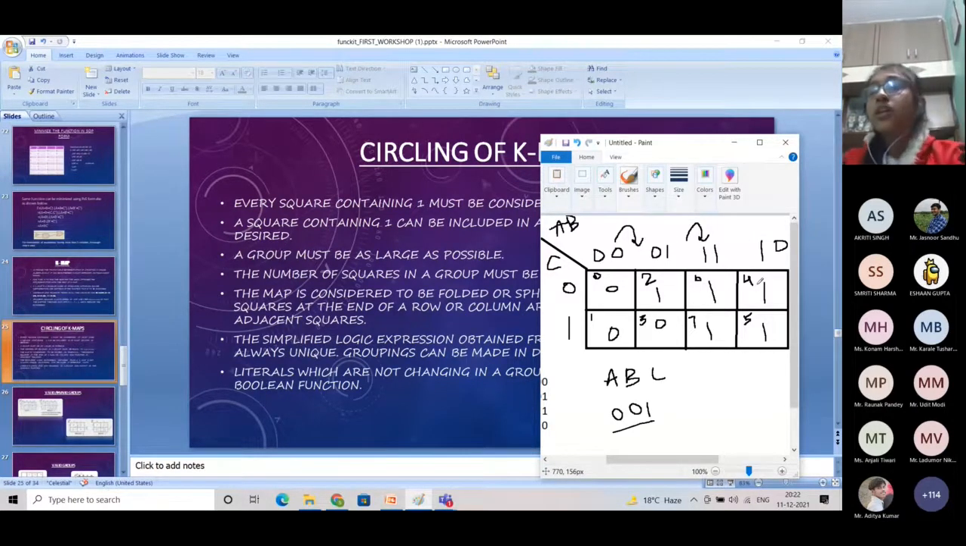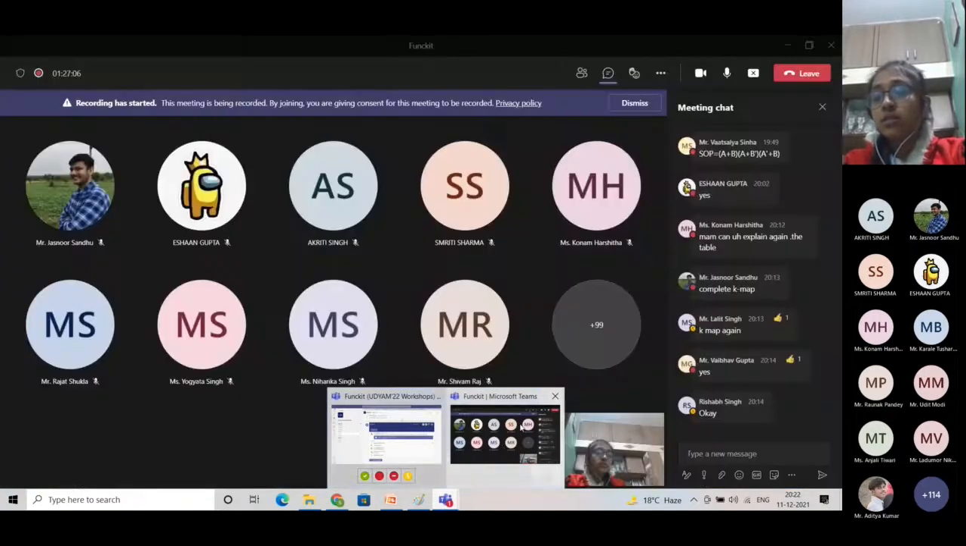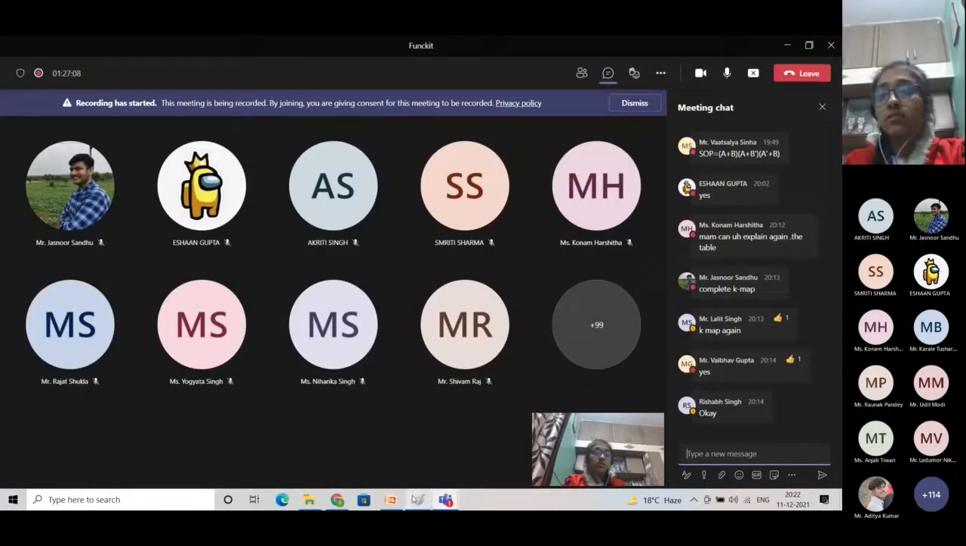Fine. So if you roll it from the vertical axis, then this side and this side will be adjacent to each other. Okay. If you have any doubts in this, you can ask me in the chat box. I'm looking at the chat box continuously.